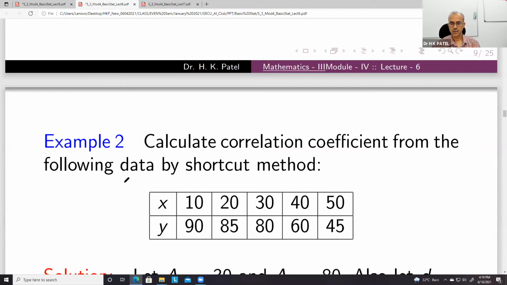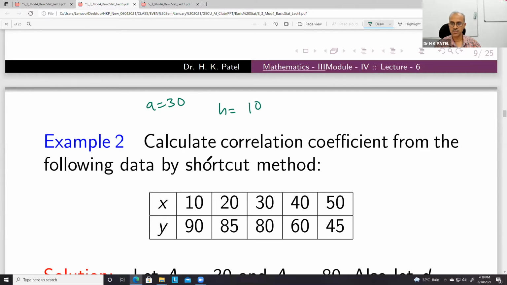Now again, you have to use this shortcut method. Here you can see 10, 20, 30, 40, 50. So now we can choose a is equal to 30, and also we can choose h is equal to 10 because the difference is 10.